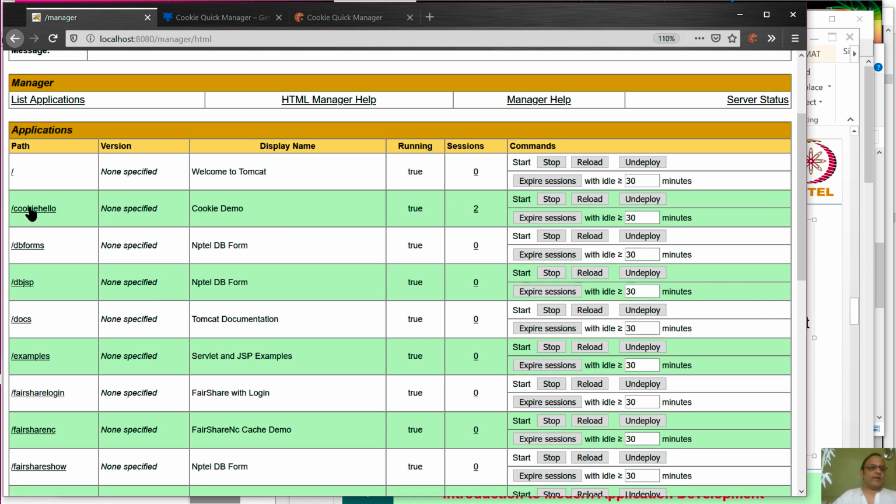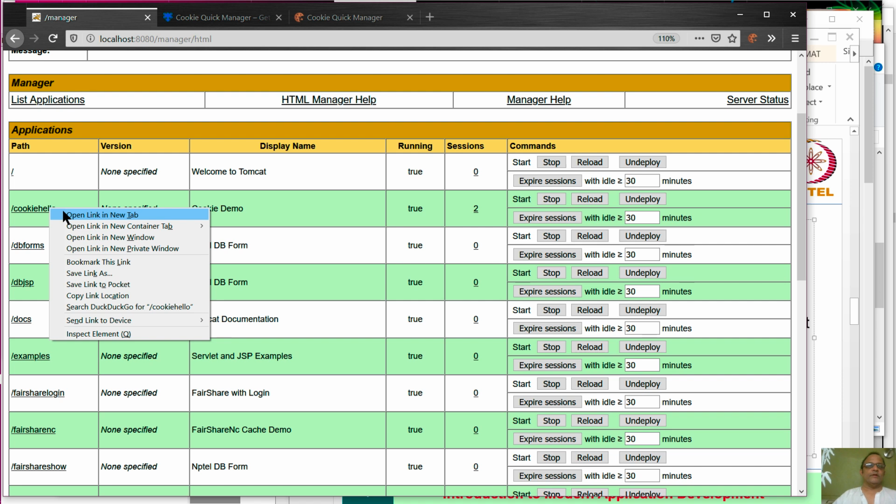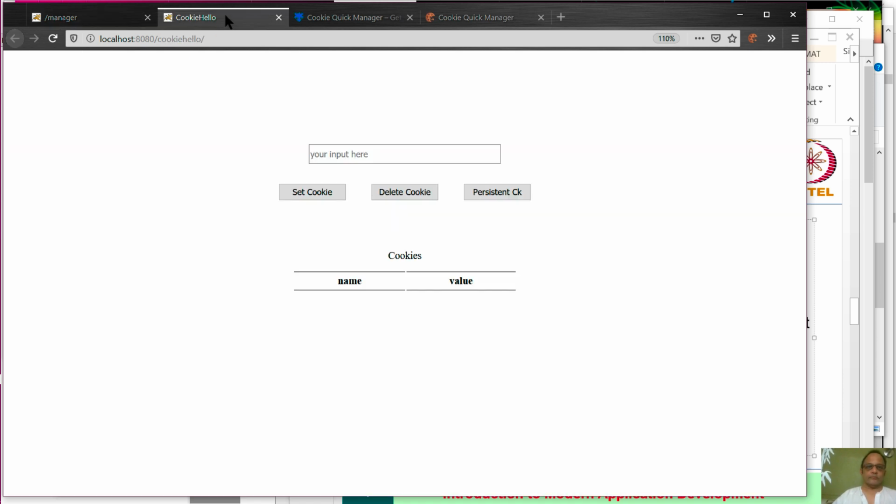Okay, so here we are. We have created a new application called Cookie Hello, and we are going to demo it. So let's open Cookie Hello. What Cookie Hello does is it takes the same form that we have been working with, just changes it to do these three activities: set cookie, delete cookie, and persistent cookie. And then it shows you which cookie you have, what is the name, and what is the value.